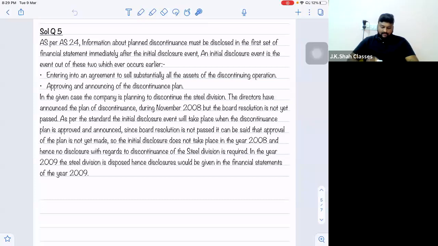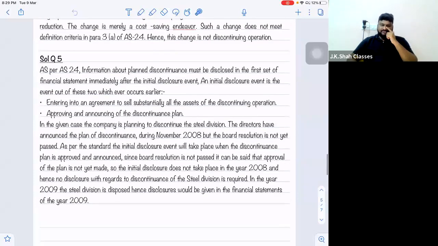Right? So the major point of the question is what? Formal resolution is not passed. That is the only one line. That gives me the opinion that in 2008, disclosure should not be given. Correct? So we have completed 4 questions of the topic. Question number 3 we will complete in the next session. Right? So technically the topic is completed. In the next session we will require, I think, 5 or 10 minutes to complete this particular question. Right?